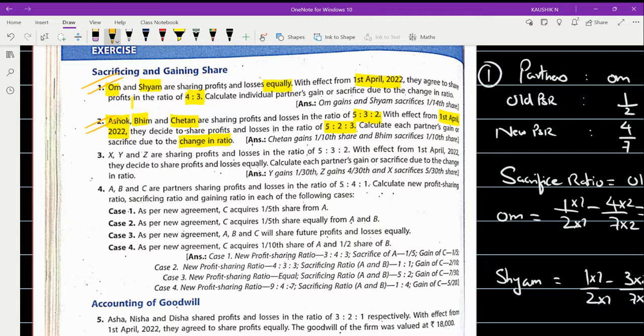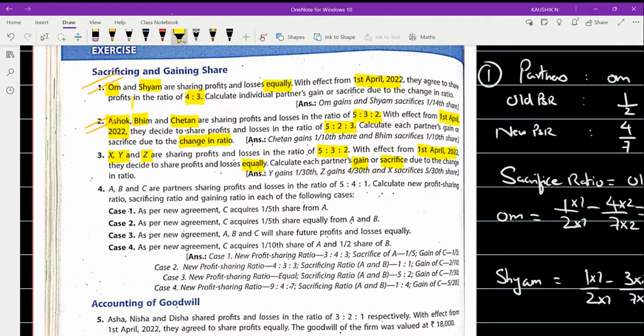Now coming to problem number 3, right? What is given in problem number 3? X, Y, and Z, three partners, who are sharing profits and losses in the ratio 5:3:2. With effect from the 1st of April 22, they desire to share the profits and losses equally. So they are asking you to calculate each partner's gain or sacrifice.